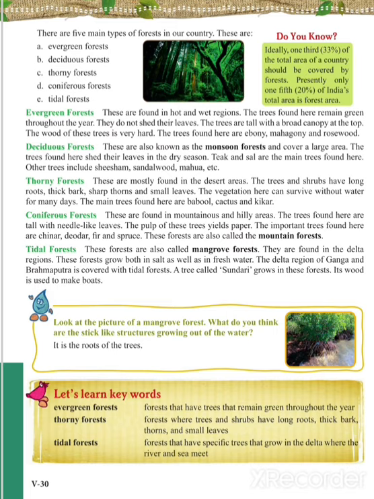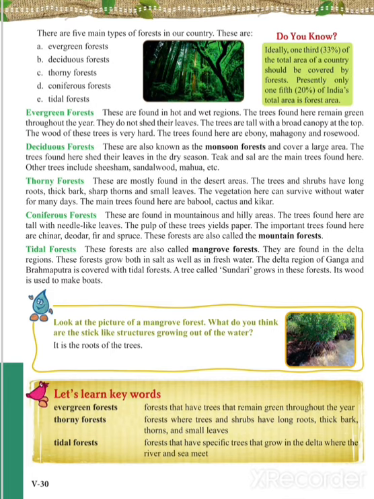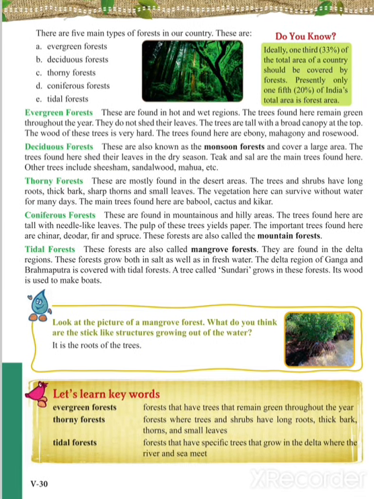Deciduous forest is also known as monsoon forest. They cover a large area. The trees found here shed their leaves in the dry season. Teak and sal are the main trees found here. Other trees include sesame, sandalwood, mahua. Mostly these trees shed their leaves to survive in the dry climate. As the climate changes, again the trees bring new leaves.